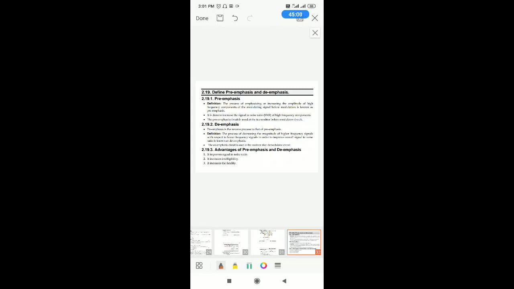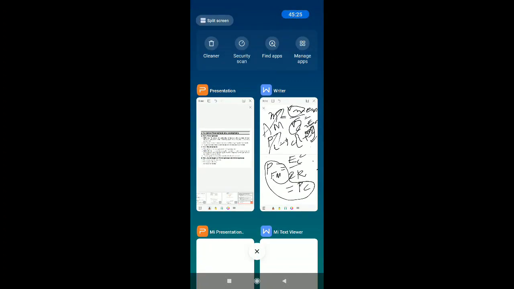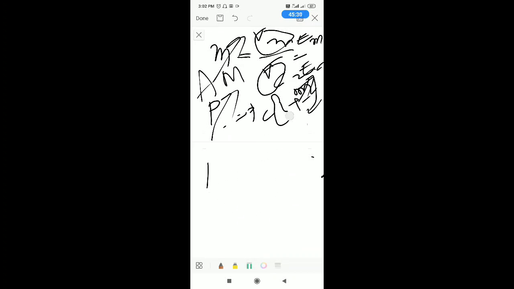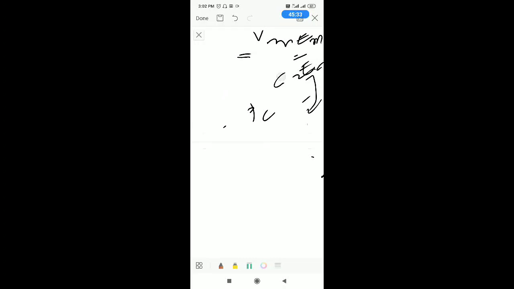The last topic is pre-emphasis and de-emphasis. Pre-emphasis is a process of emphasizing or increasing the amplitude of high frequency components before modulation. De-emphasis is the reverse process of pre-emphasis. This pre-emphasis and de-emphasis are required in FM, not AM. The reason is, when you look at the frequency response curve or noise triangle, I will draw the graph of the noise triangle so that you can understand why we require pre-emphasis and de-emphasis.